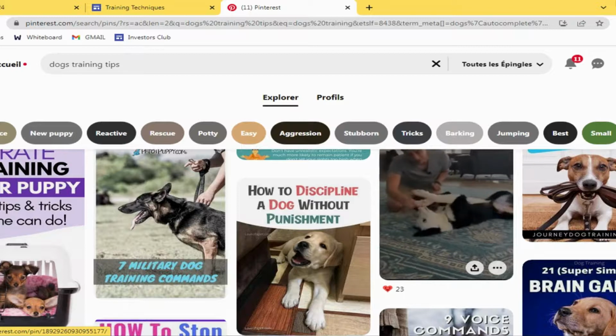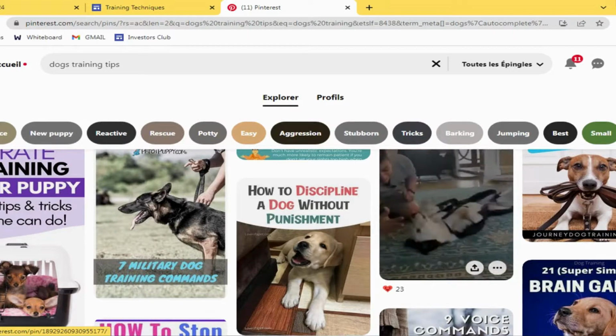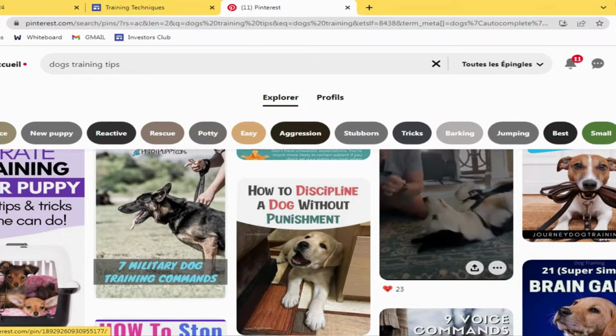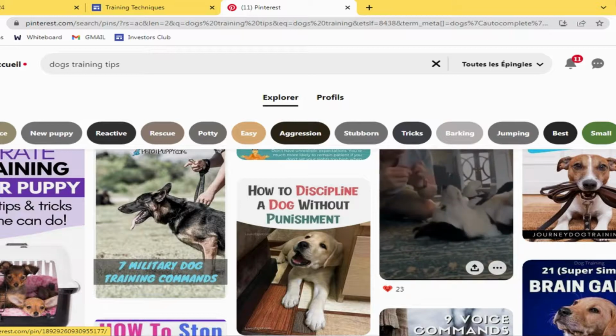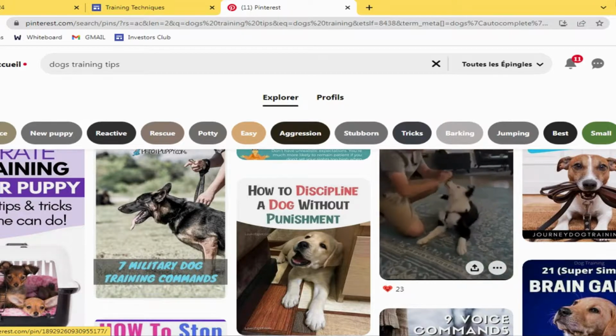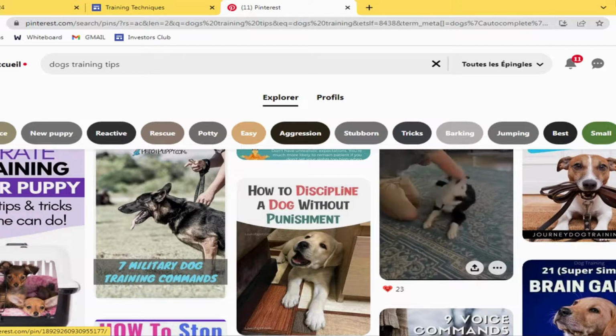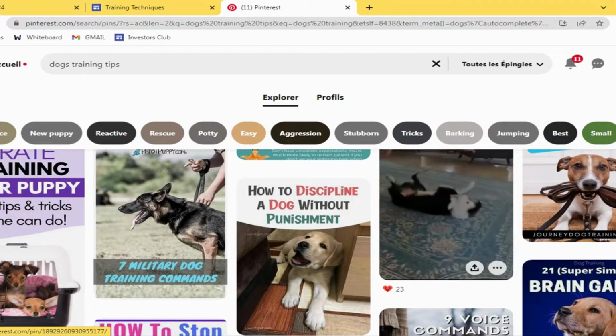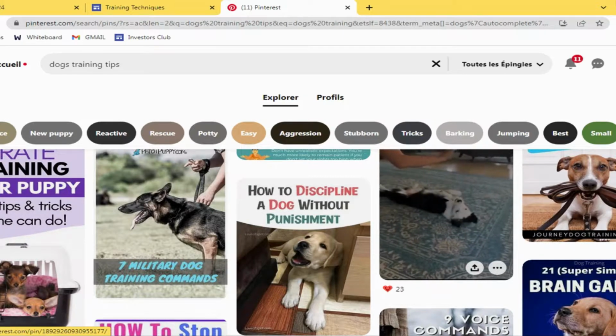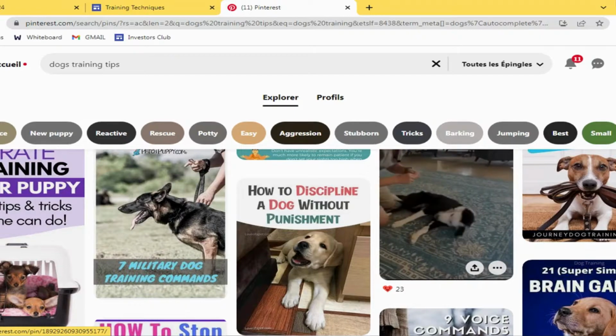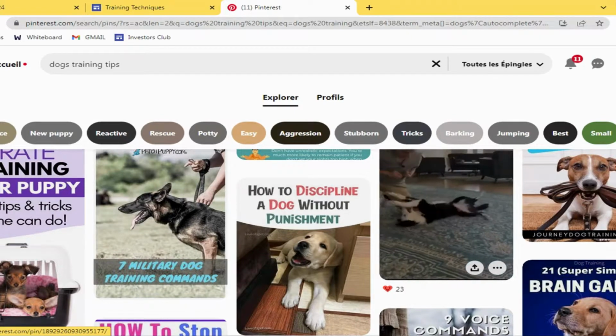A lot of the time I'm looking for some images on Google, and I noticed that a lot of images from Pinterest get ranked on Google, which is a good strategy to get super targeted traffic from Google as well as from Pinterest. That's why I think Pinterest is a good traffic source.